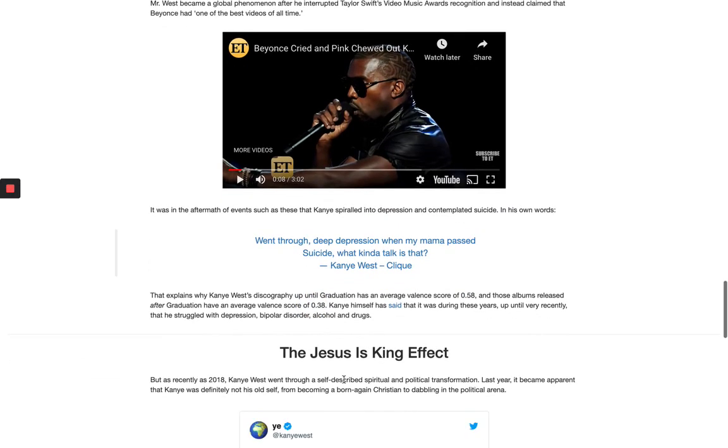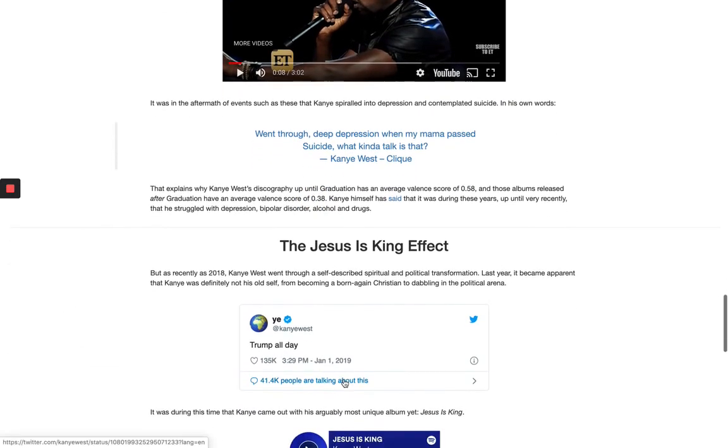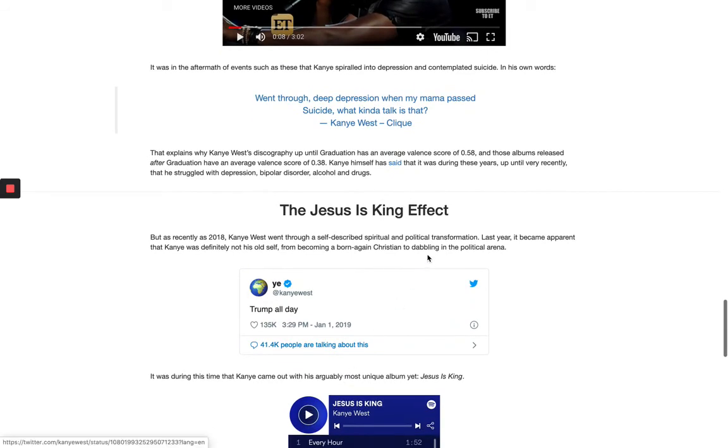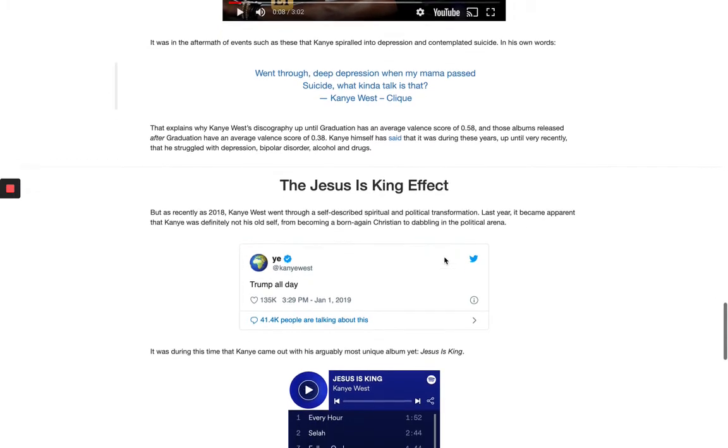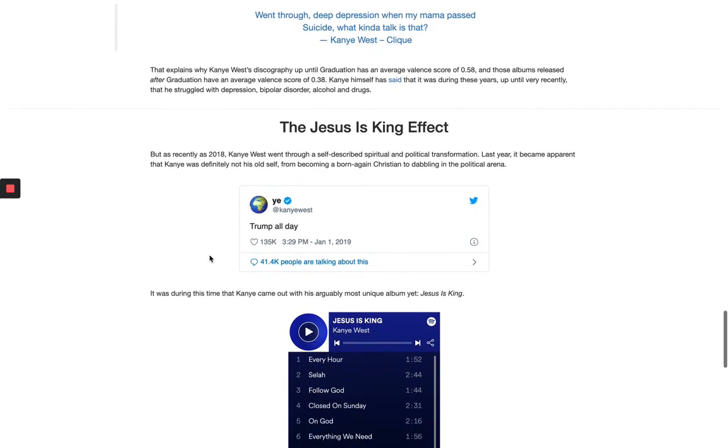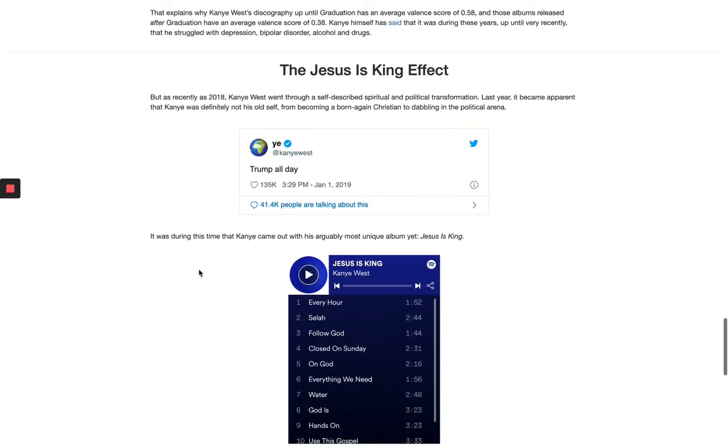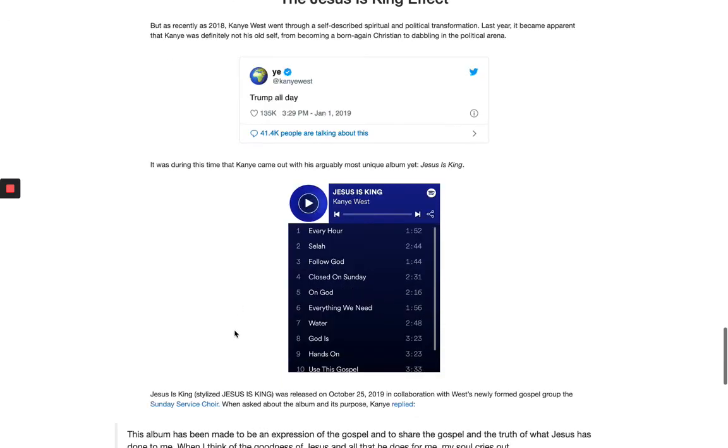But as recently as 2018, Kanye West went through a self-described spiritual and political transformation, and last year it became apparent that Kanye was definitely not his old self, from becoming a born-again Christian to tweeting things like Trump all day. It was during this time that Mr. West came out with arguably his most unique album yet, Jesus Is King.